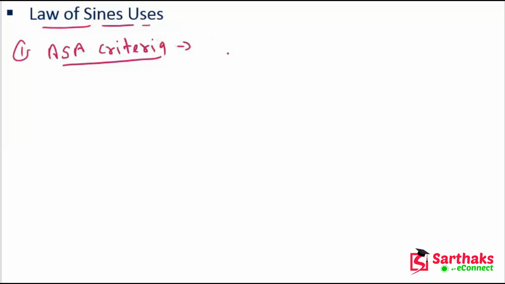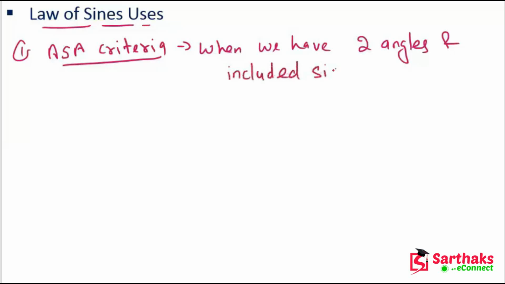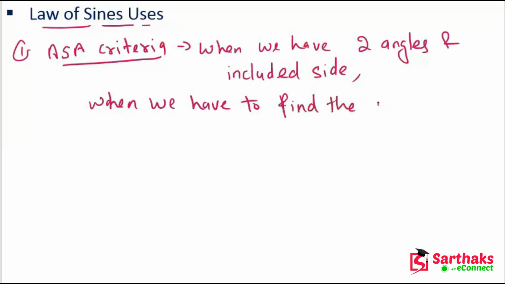So we use this ASA criteria when we have two angles and the included side and we have to find the unknown side. Second is the AAS criteria.